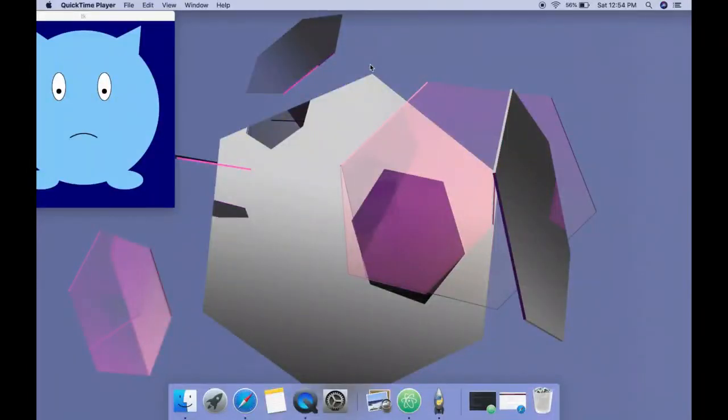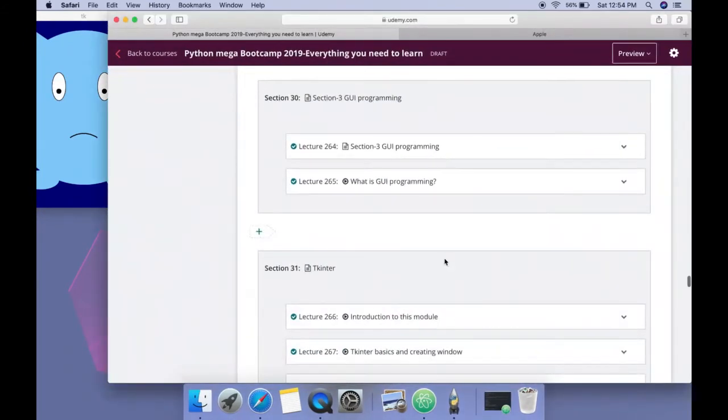Hey everyone, now you know what we learned in section 0, 1 and 2. Now let's move to section 3. In section 3, we will learn about graphical user interface programming, in which we will learn how we can create actual desktop applications by using programming. And everything here is step by step.